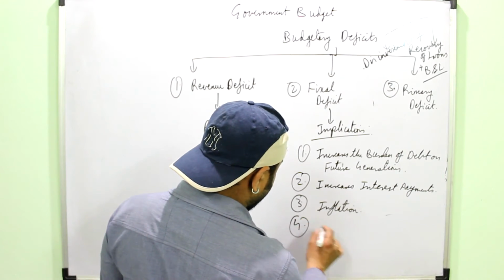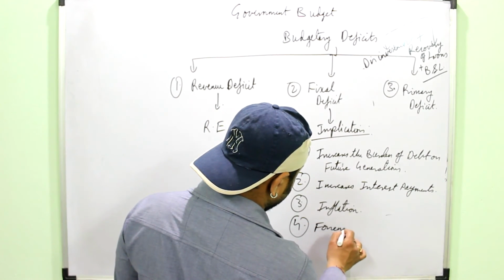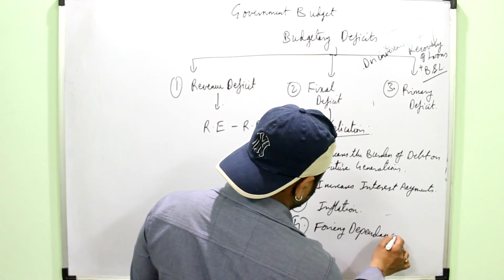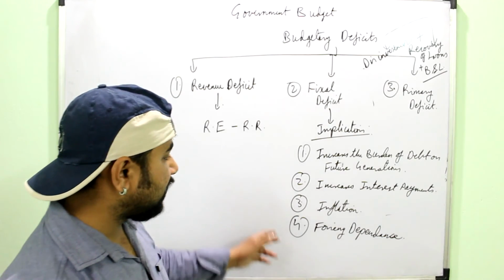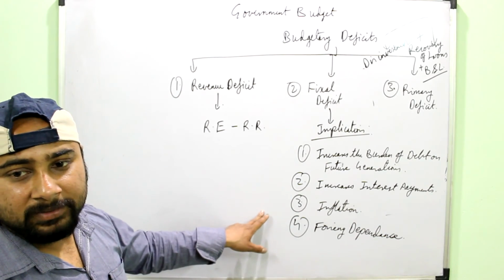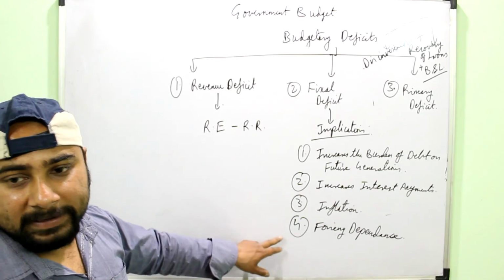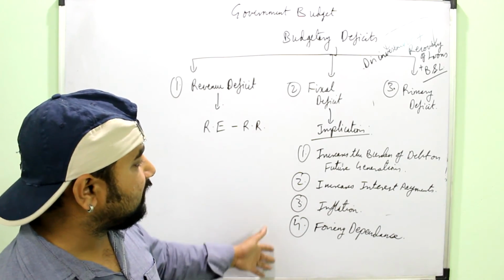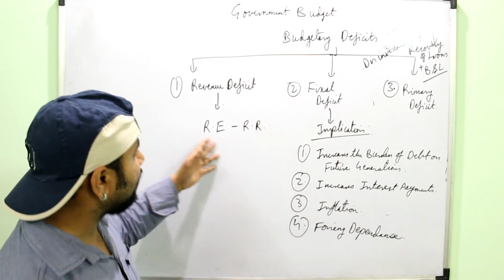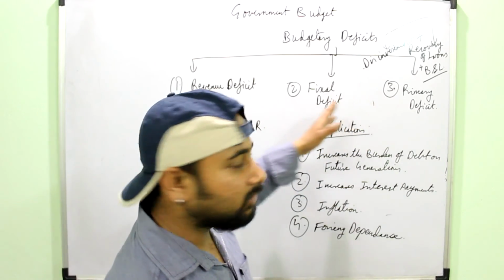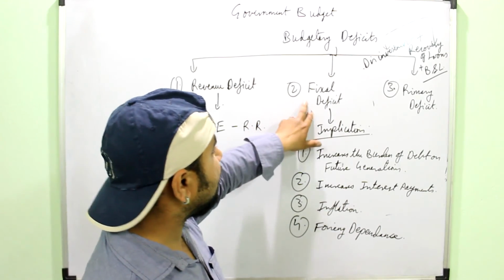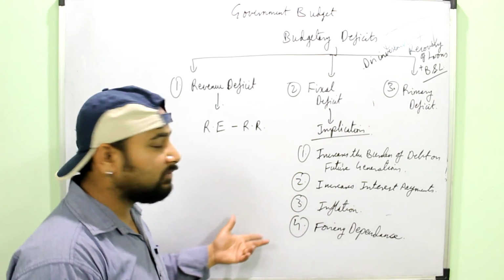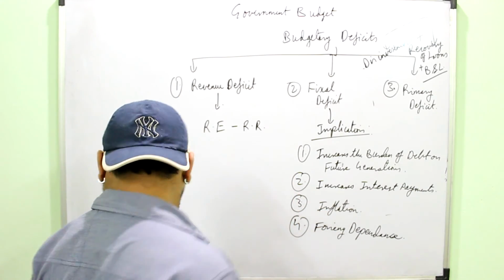It can lead to foreign dependence: a country's economy continuously borrowing from some agency can lead to the foreign dependence of that economy on some other economy. These are the basic implications of the fiscal deficit, and they are common for all the deficits. So if you are asked a question on the implication of the fiscal deficit, revenue deficit or primary deficit, you can use these four, and maybe more are given in your book, so you can go through them also.